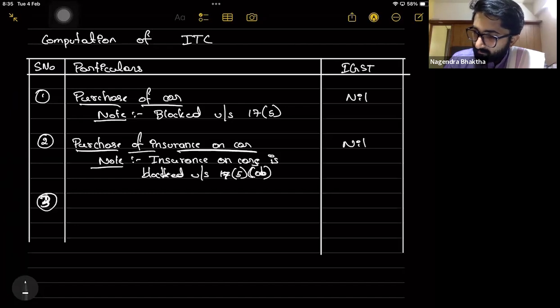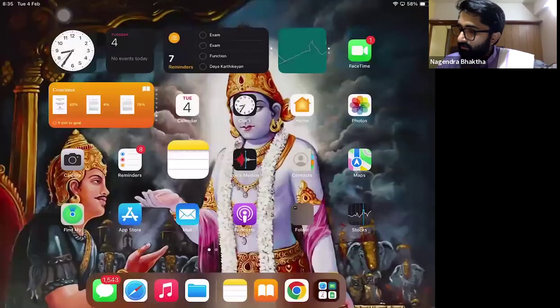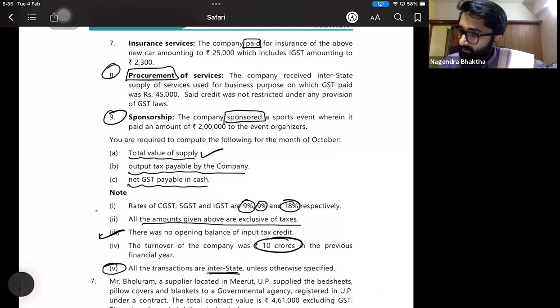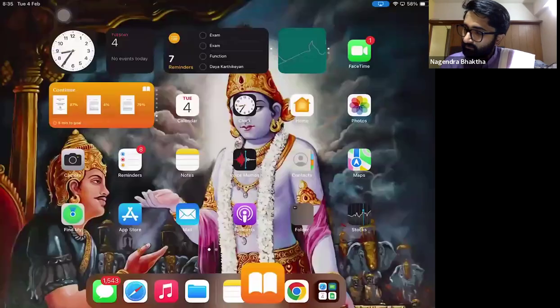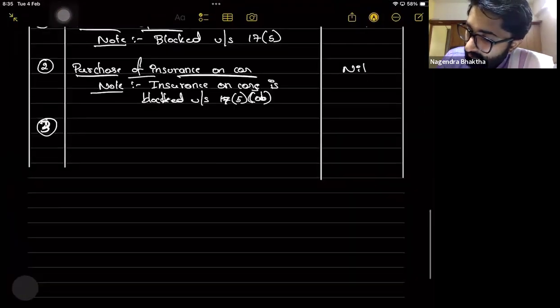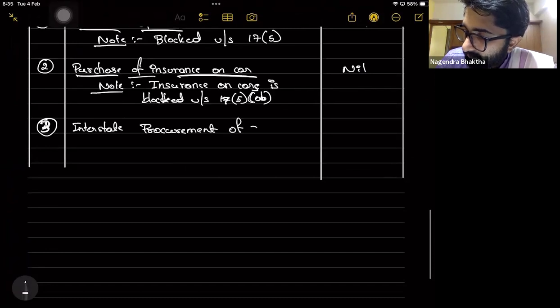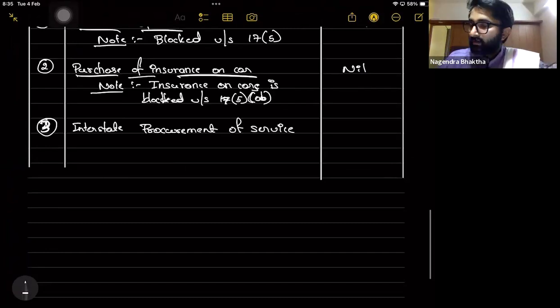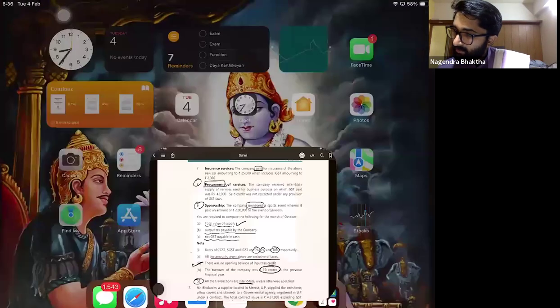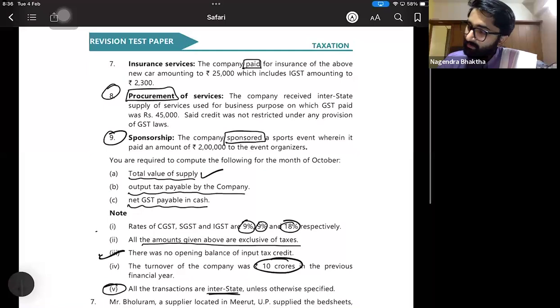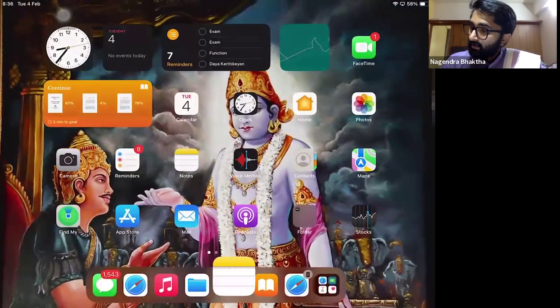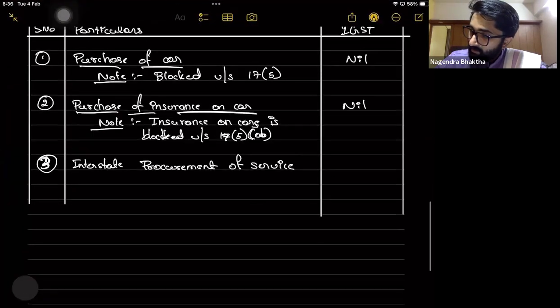Third one. The third point here is procurement of services interstate. GST paid is 45,000. So directly you will get the GST amount, 45,000, as the ITC. Don't calculate 18% on that again. The entire 45,000 you will get as the ITC.